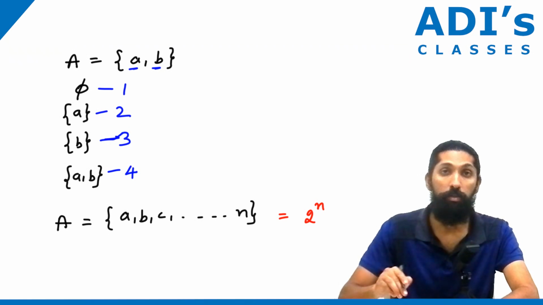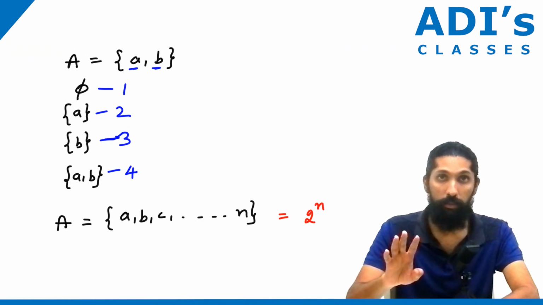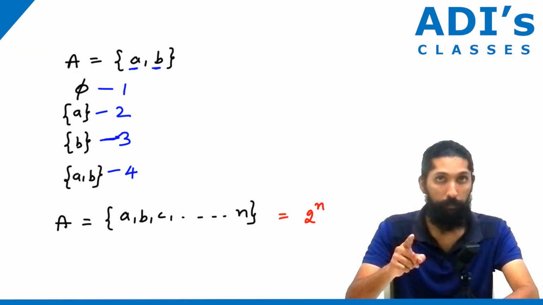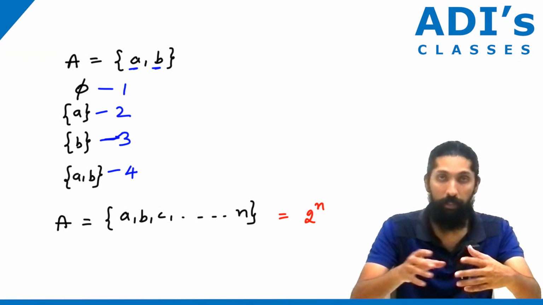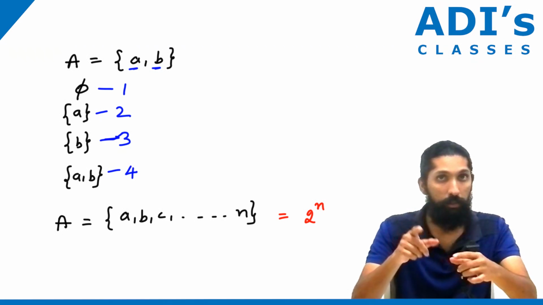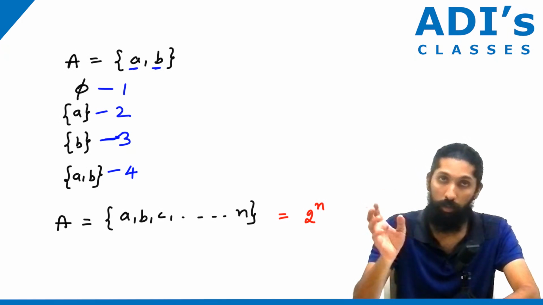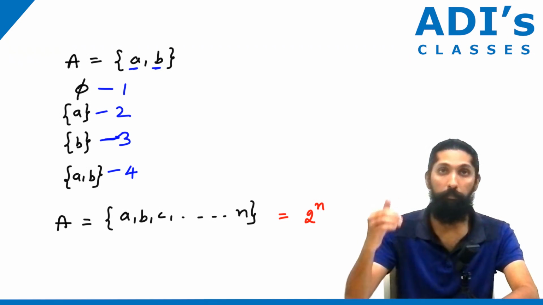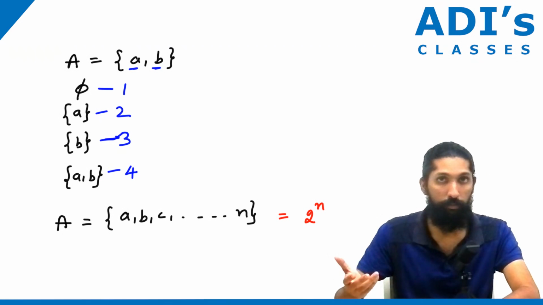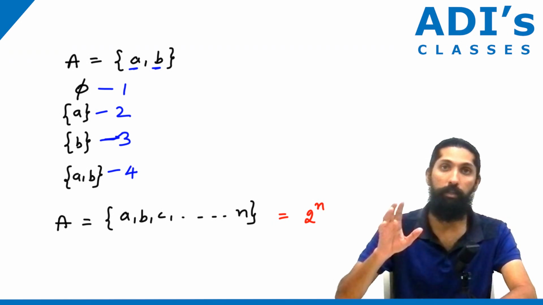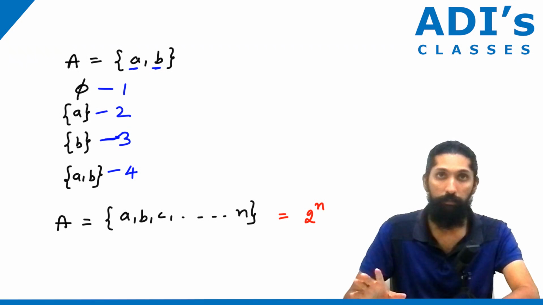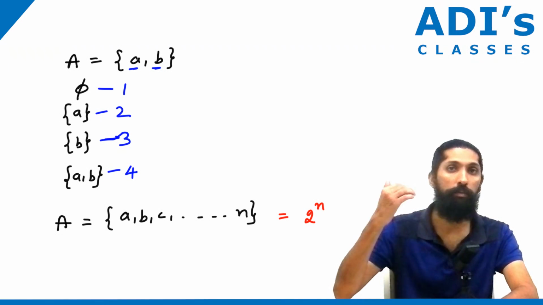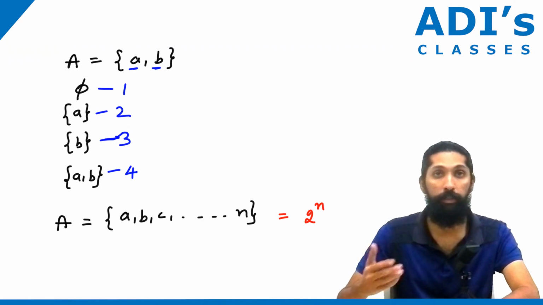Clear? So these are the types. Universal set contains everything. Subset is a part of it. It can be a subset, singleton, or a superset, whatever it is. And then the power of a set, the number of subsets you have in a set, is basically the power of a set. Clear? So in the next one, we are going to understand different properties and different types of sets.